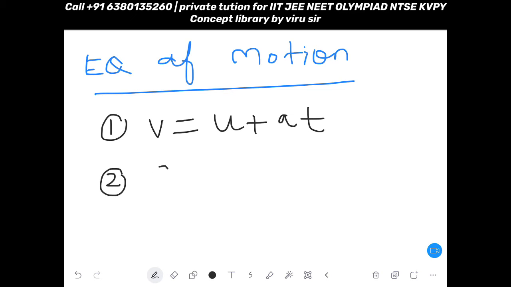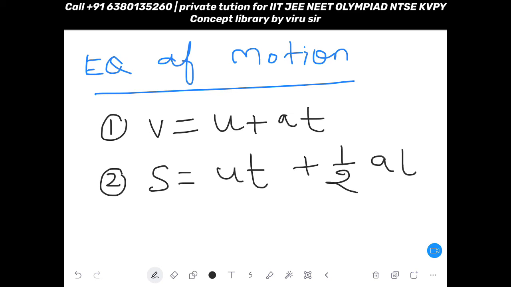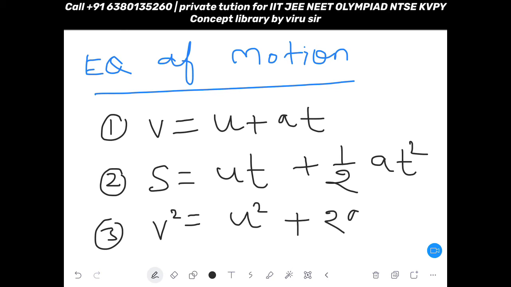I will explain everything, don't worry. S is equal to UT plus half AT square, only T square. Then the third equation, V square is equal to U square plus 2AS.